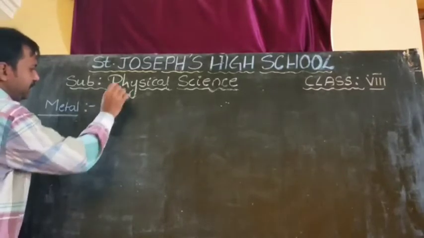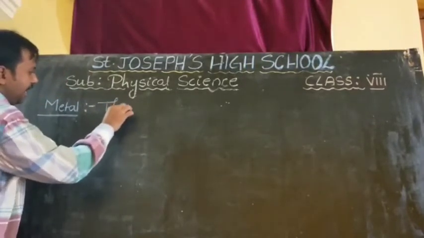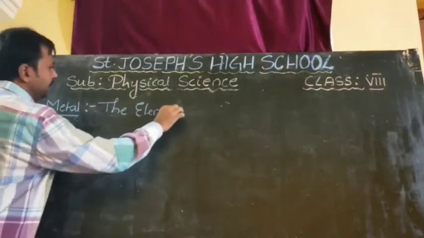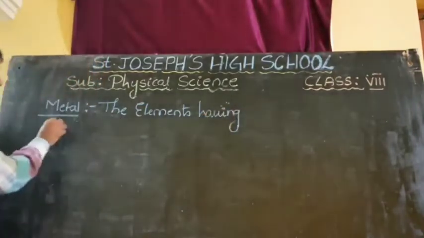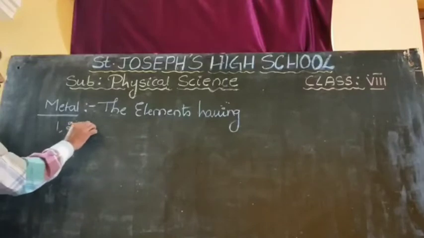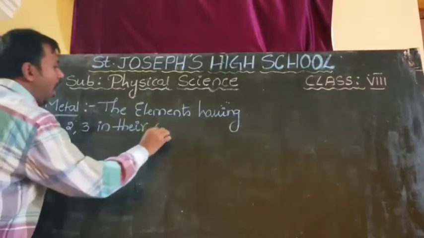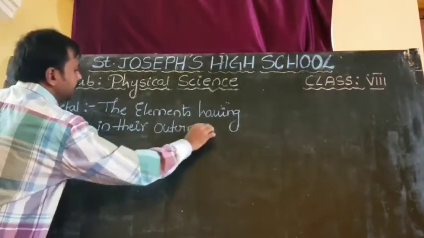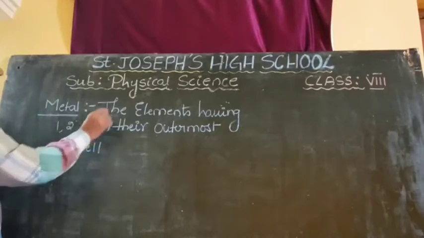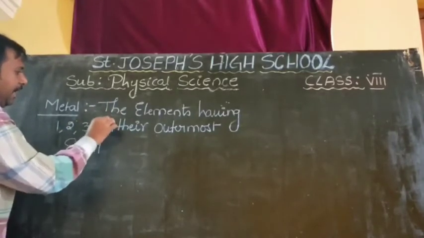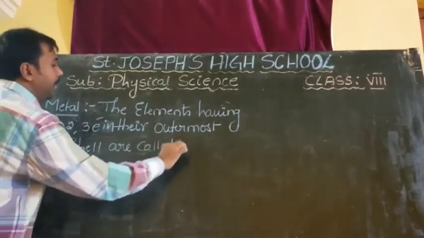The elements having 1, 2, 3 electrons in their outermost shell are called metals.